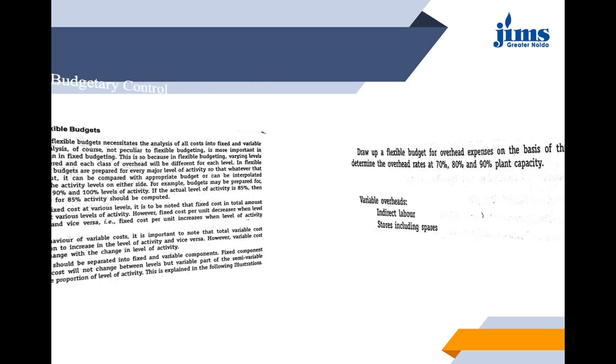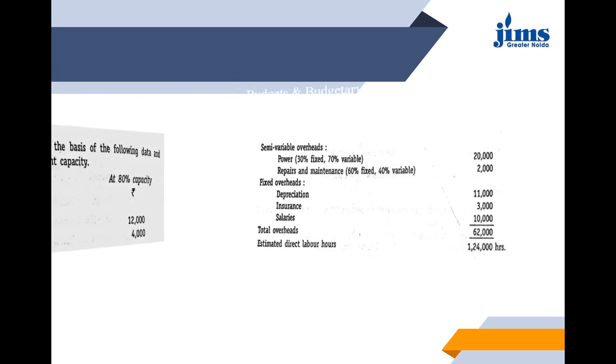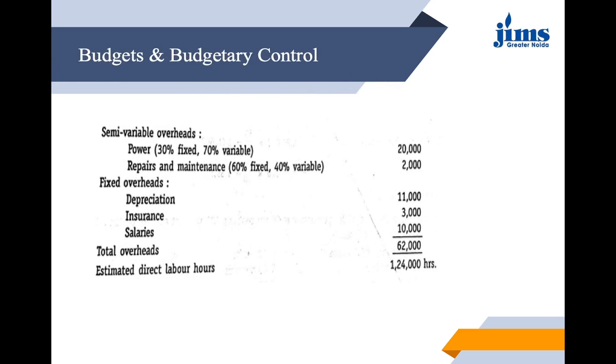Let us see this with the help of an example. We need to draw a flexible budget for overhead expenses on the basis of the data given to us, with different capacities of 70, 80 and 90% capacity. We are given the data at 80% capacity. Variable overheads are given: indirect labor, stores including spares. Then we have semi-variable overheads: power, 30% fixed and 70% variable; repairs and insurance, which are 60% fixed and 40% variable. We have fixed overheads: depreciation, insurance, salaries. Total overheads are also given, and estimated direct labor hours are also given.